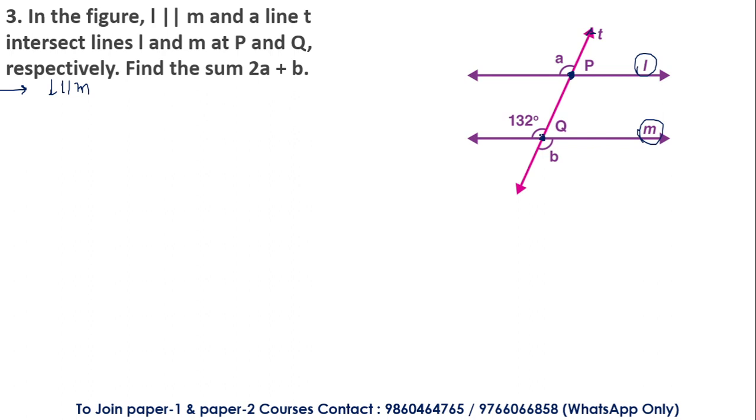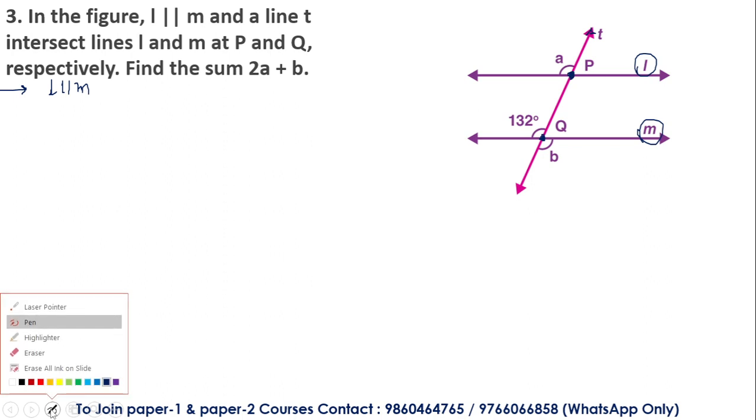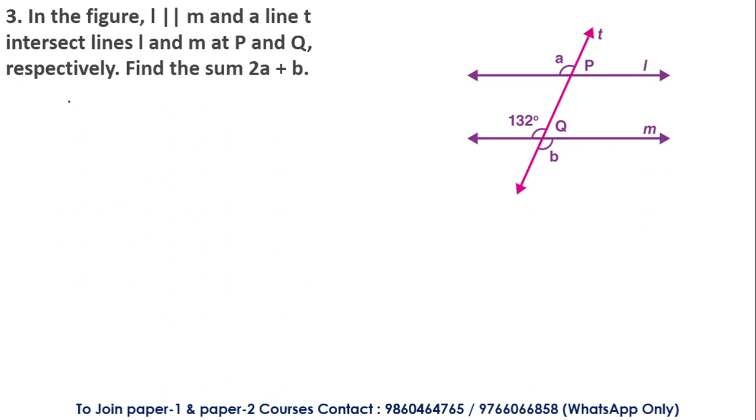Okay, so now here, from the figure, one thing we are understanding is an angle is mentioned that is equal to 132 degrees. And here I am going to explain to you the concept of corresponding angles.